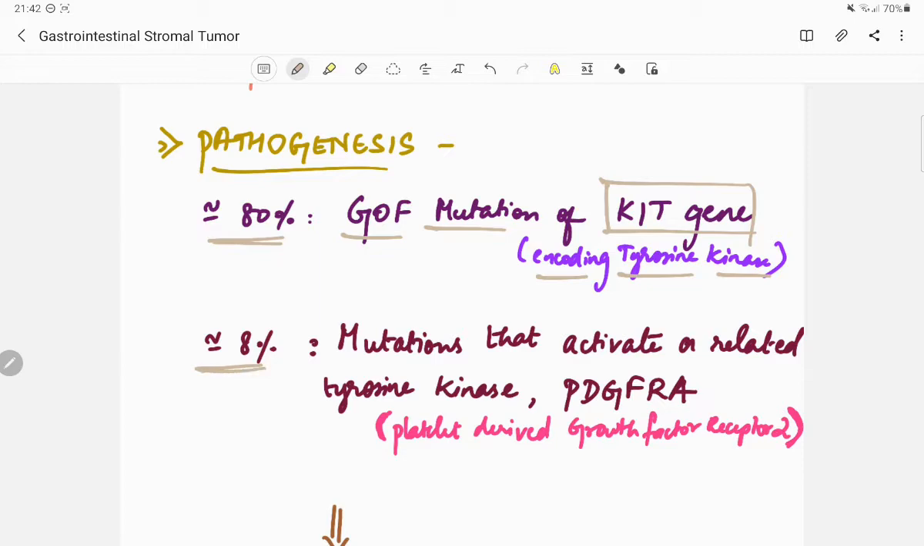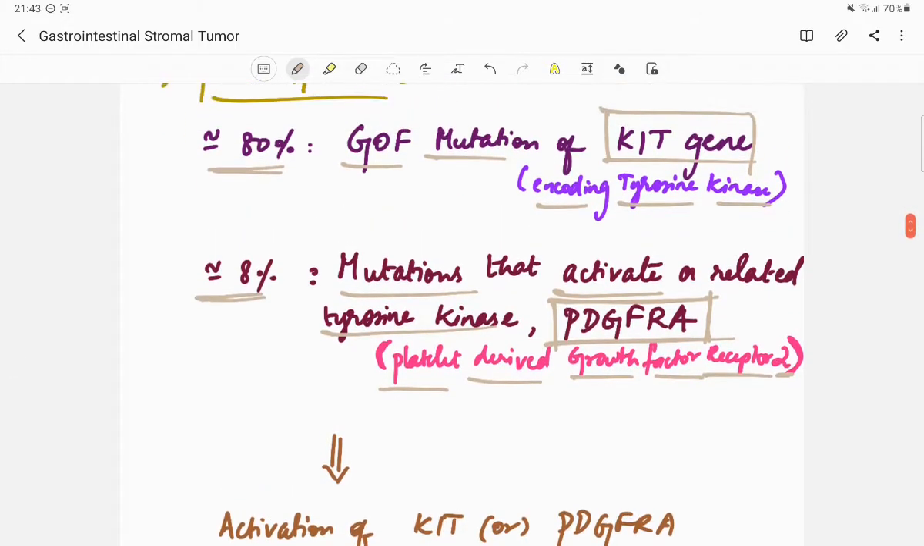Then about 8% is due to mutations that activate a related tyrosine kinase, PDGFRA. PDGFRA stands for platelet derived growth factor receptor alpha. This is also a related tyrosine kinase. The mutations that activate the platelet derived growth factor receptor alpha account for about 8% of gastrointestinal stromal tumors.